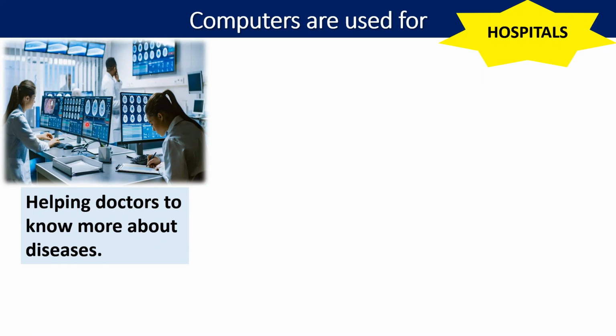On the computer, after looking at the disease, the doctors can decide how much the disease has spread in the patient's body, which type of medicines the doctor has to give to his patient. So with the help of computer, it is easy for the doctors also. So it is very useful in hospitals.